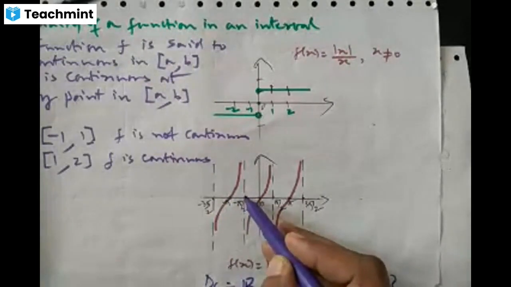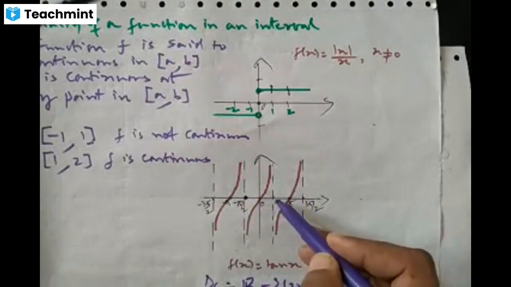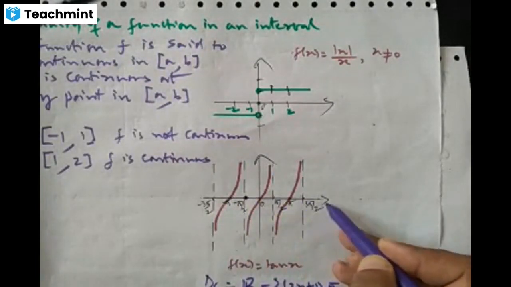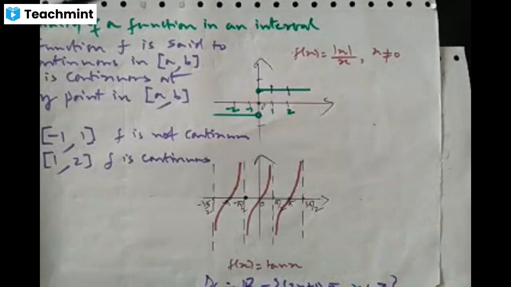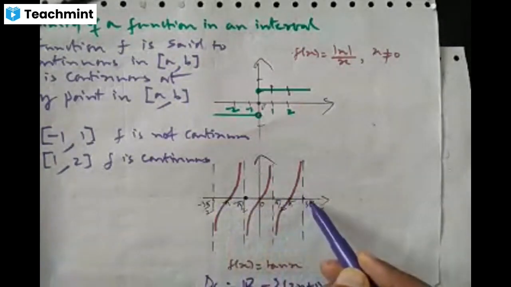Minus pi by 2 is not in the domain. 1 into pi by 2 is not in the domain. 3 into pi by 2 is not in the domain, right? And now, is it a continuous function? Yes, of course it is a continuous function because it is continuous at every point in its domain, right? Correct? These points are not in the domain.